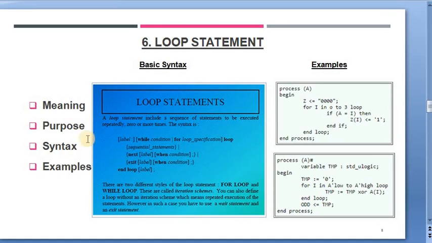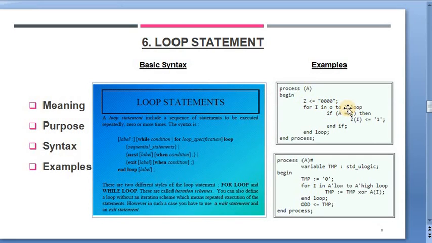As you see its syntax, these loop statements are executed as a while loop or for loop. Since there is a sequence of statements which need to be executed, sometimes one loop works better than the other. Let's take an example. The first example shows a for loop where the loop parameter takes one of the values from 0 to 3.